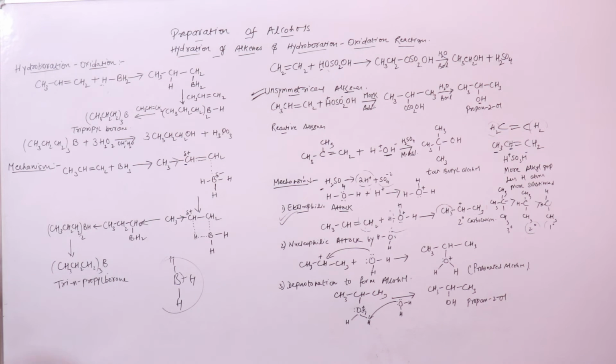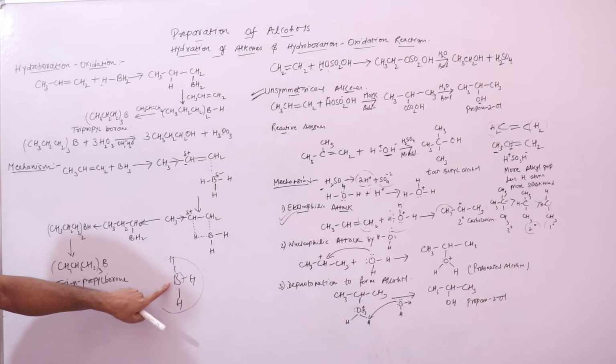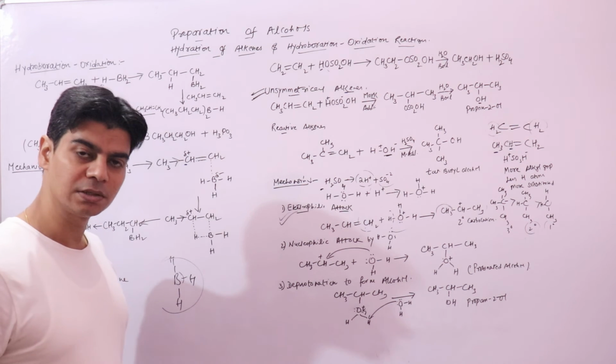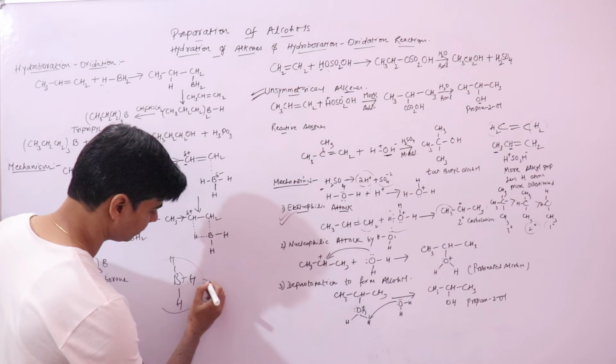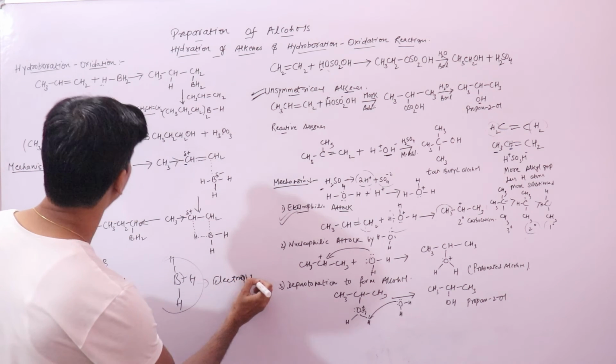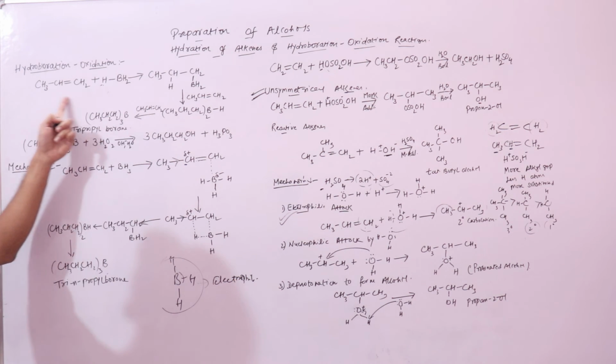Now remember, BH3 is an electrophile. Why do we say this is an electrophile? Because, like I said, this boron is electron deficient, so boron is always an electrophile. So the first step is the electrophilic attack.